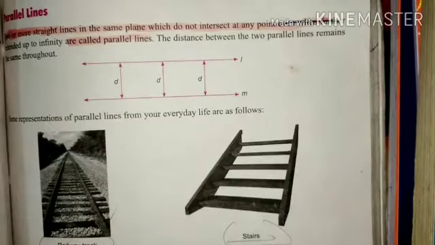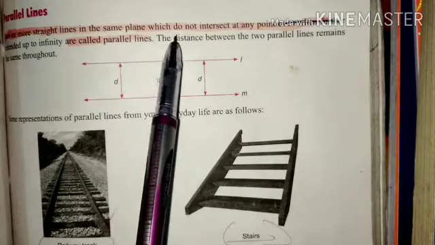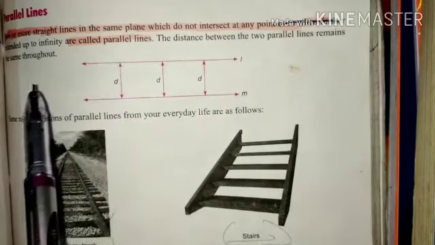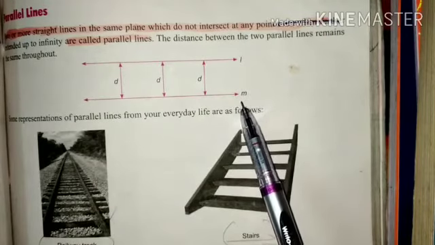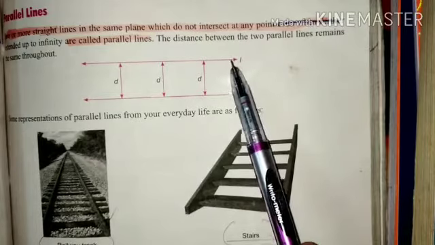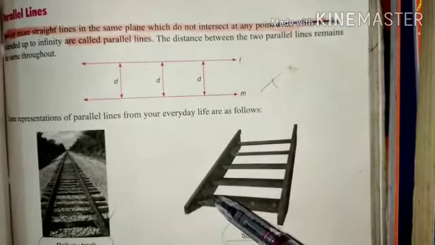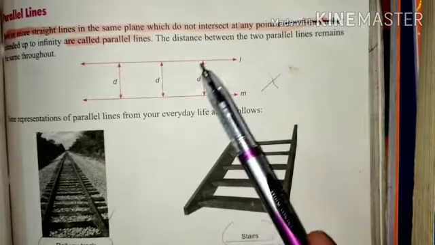Next is parallel lines. Two or more straight lines in the same plane which do not intersect at any point are called parallel lines, like L and M. They do not intersect each other at any point, and their distance at every point is equal.